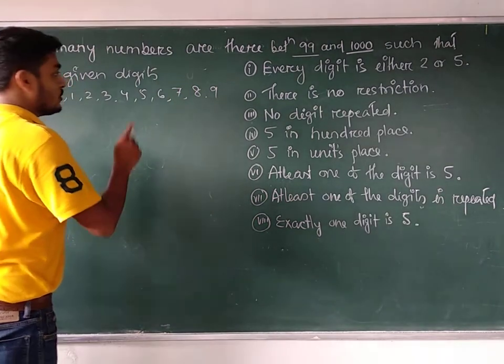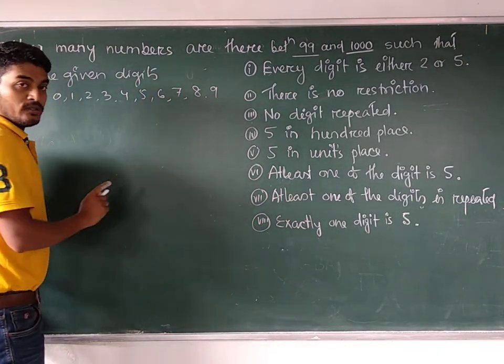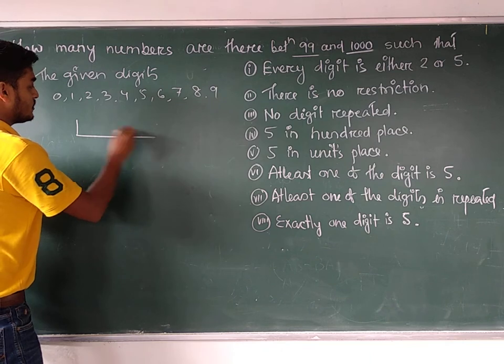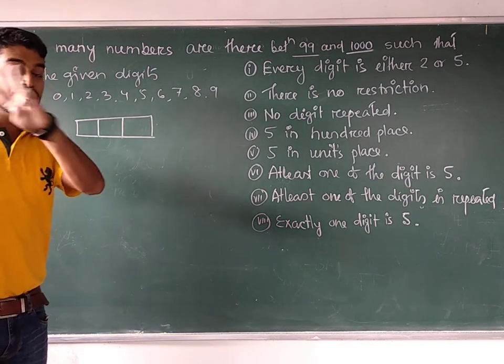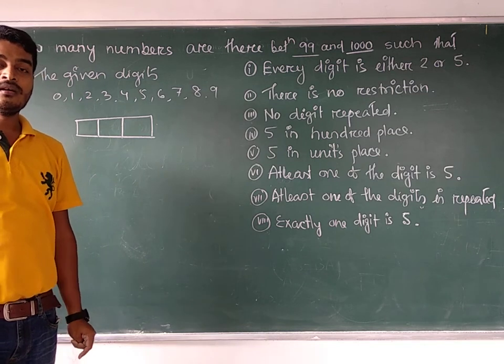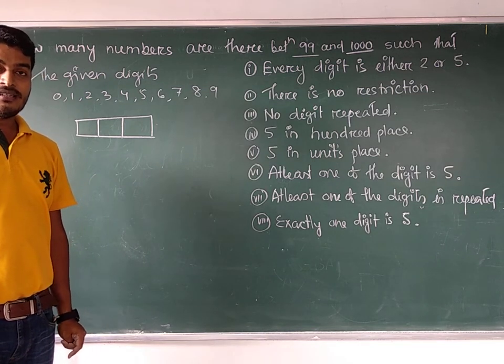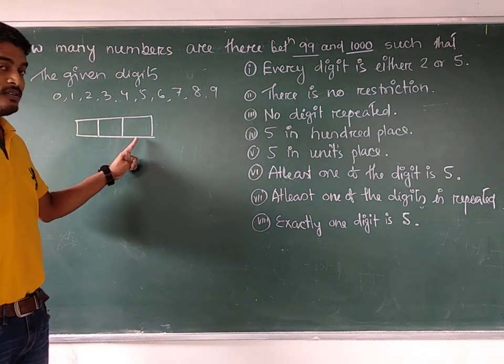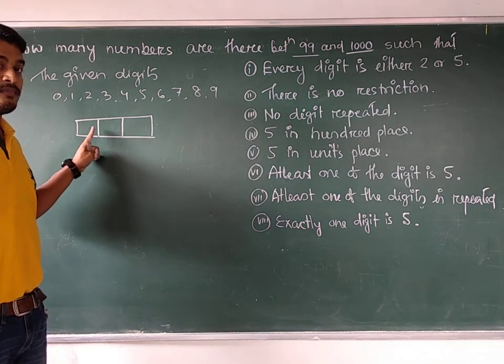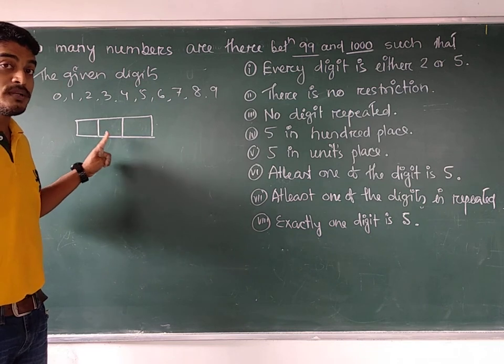So, to get the answer of all the questions, we will think about the situation like this. This contains exactly how many different places? 3 different places should be there. Obviously, to have a 3-digit number, we have to fill up the unit place, tens place and hundreds place. All the places should be filled up.